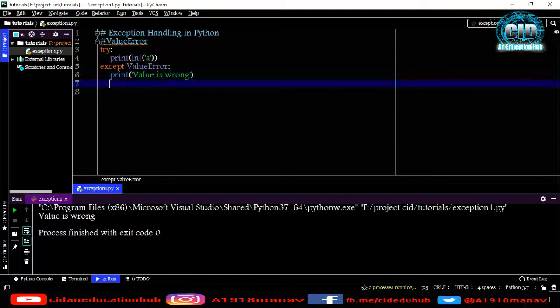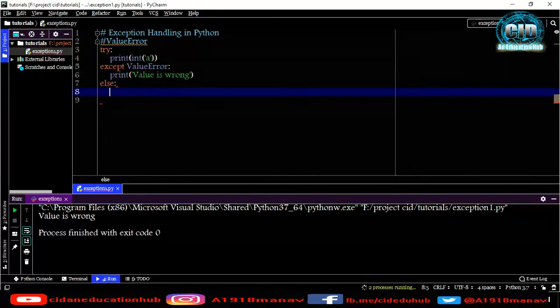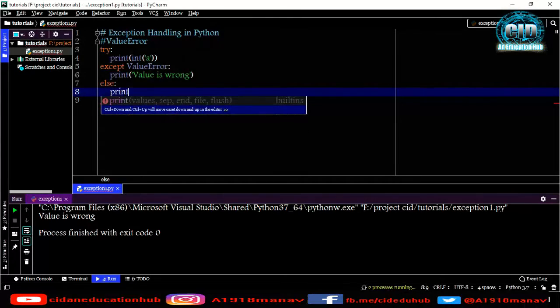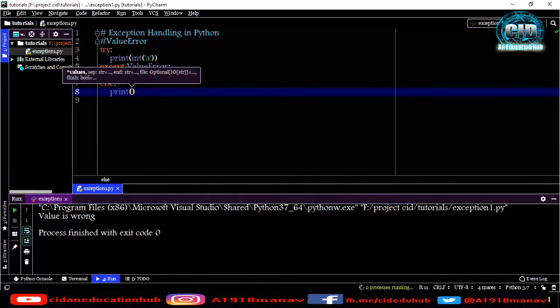After that we can add an else block or anything. Suppose I am just printing here in the else block, "hello", in quotes, and after hello I'm going to multiply it by 10.